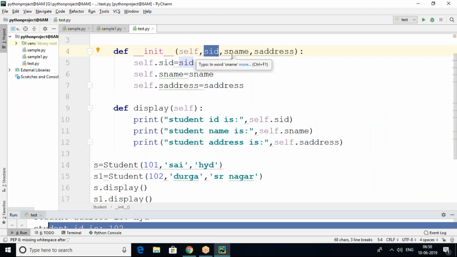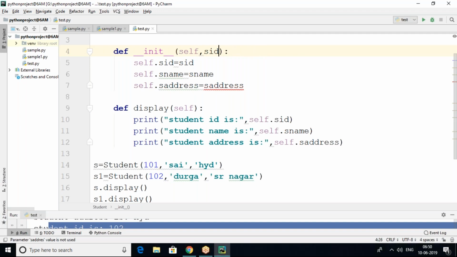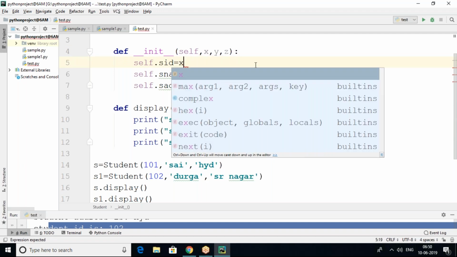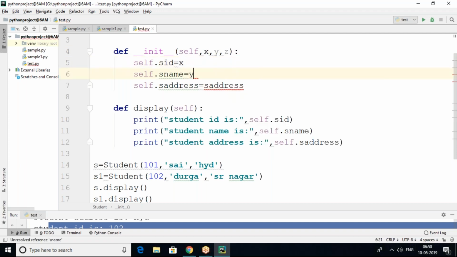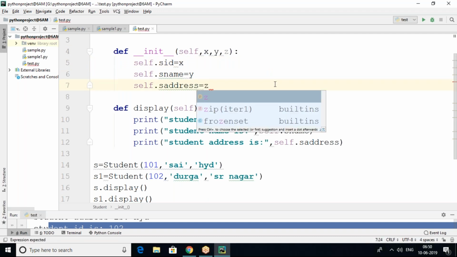But no matter what values you are taking, it doesn't matter here. You can take like this also, or just X, Y, Z also you can take. But parameters must be required if you want to display new details. X, and we are assigning here Y and Z. That's it.